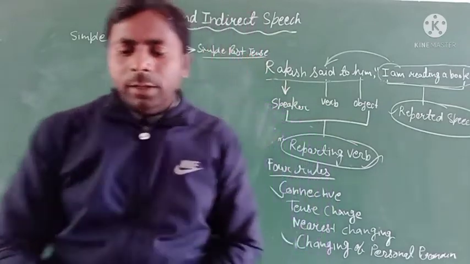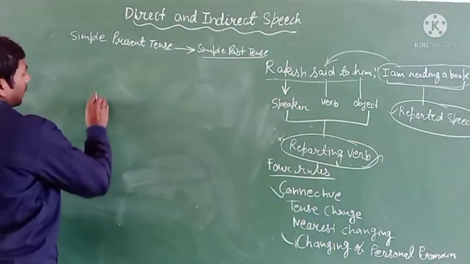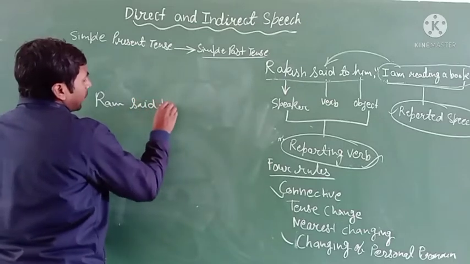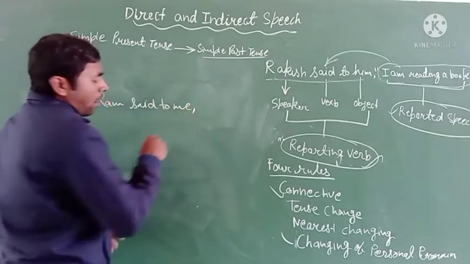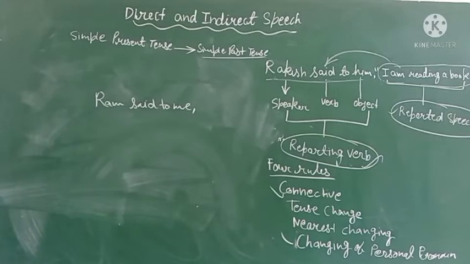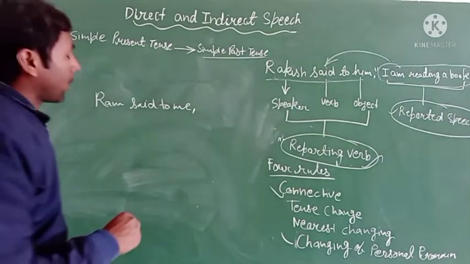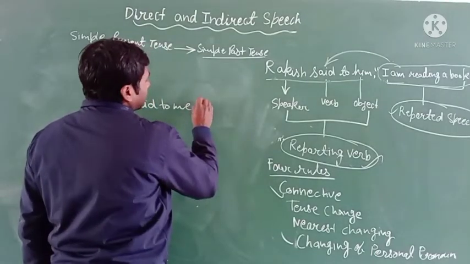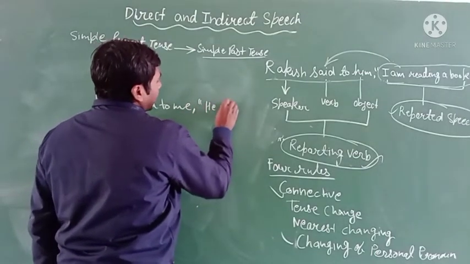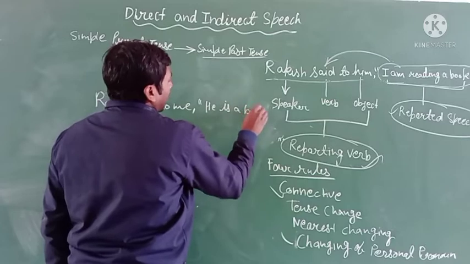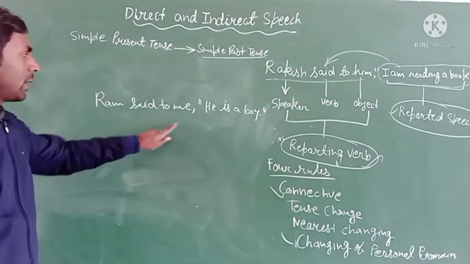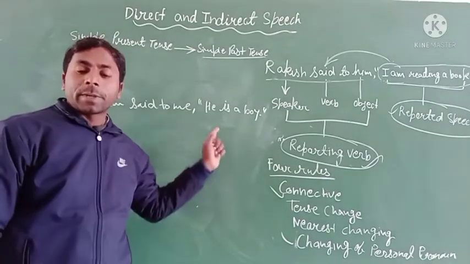For example, Ram said to me, he is a boy. Okay, you can see here it is the simple present tense.